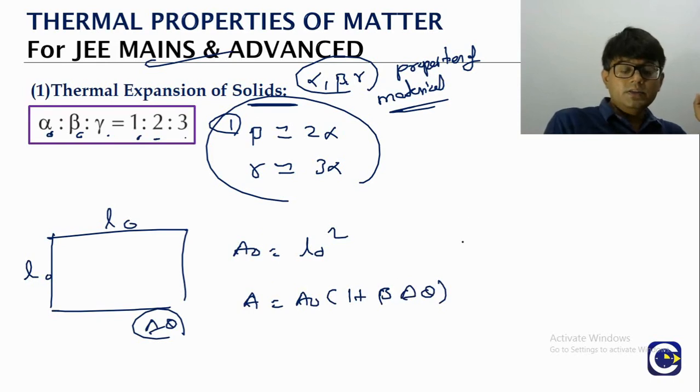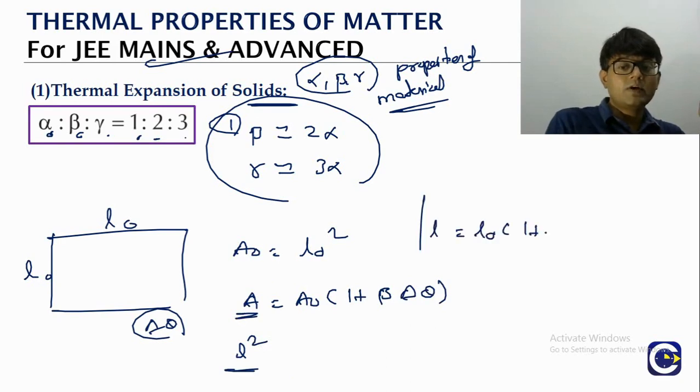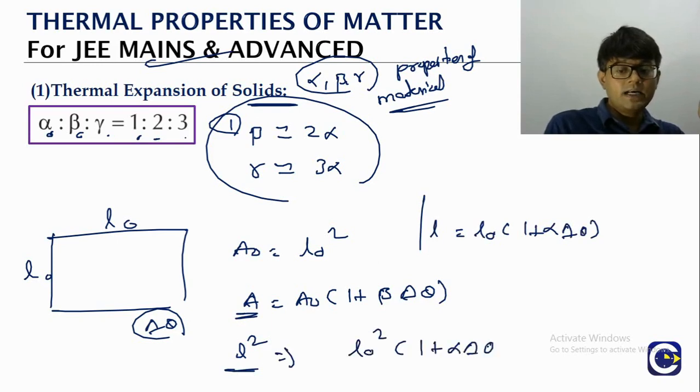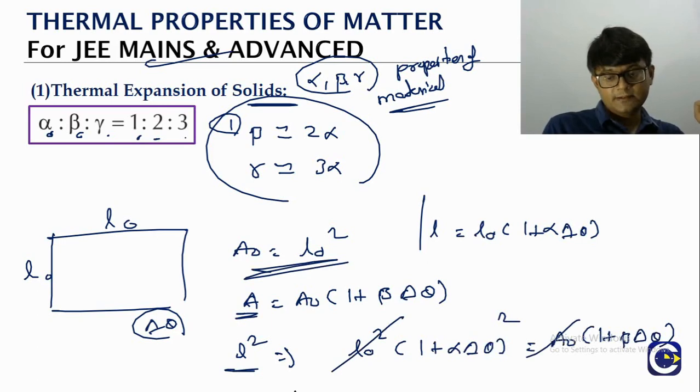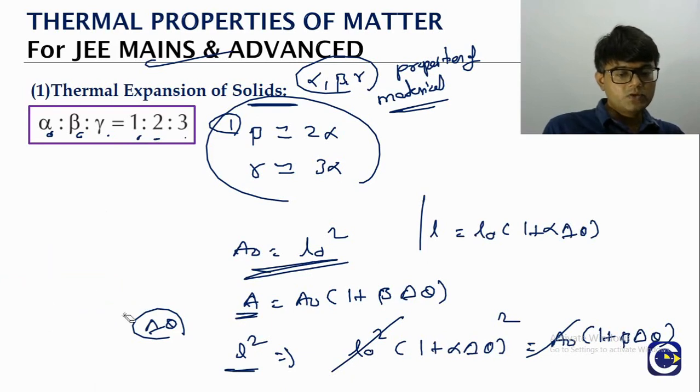Now the final area will be equal to L square, the final length. But what is the final length? L will be equal to L naught into 1 plus alpha delta theta. So we have to square it. L naught square into 1 plus alpha delta theta the whole square is equal to A naught into 1 plus beta delta theta. By the way, A naught is L naught square, so they will get cancelled. Now it is just about some mathematical simplification.